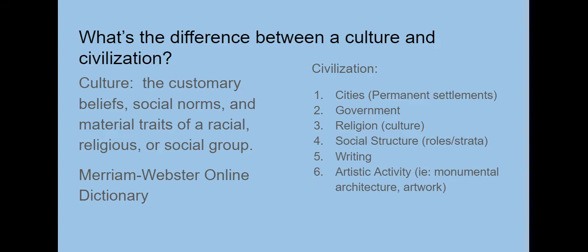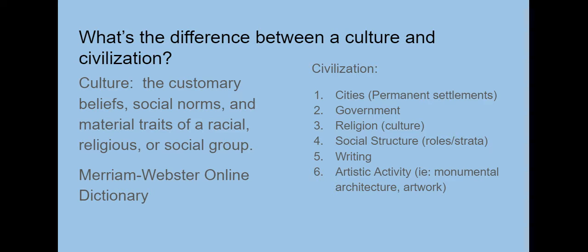And then number six, artistic activity. These people couldn't just sit around all the time farming. They had to do something to show their culture, and that is through art, whether that be monumental architecture, like the Great Pyramids, or artwork, something like the Mona Lisa. So if you have a region that had four out of these six, we would not technically consider them a civilization. But if they had all six of these things, like if you look at the Maya, the Aztec, and the Inca, they've got all six of these things in the Americas. So those are the early civilizations.